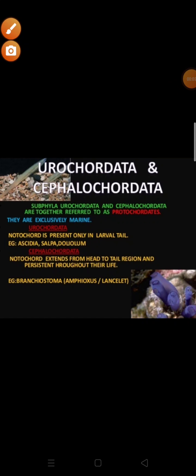The alimentary canal is complete and opens into the atrium. How is their circulation? Closed type with a tube-like heart. Blood corpuscles are also present. Excretion takes place by means of nephrocytes, pyloric gland, and neural gland.